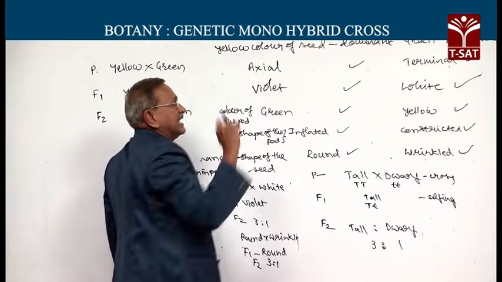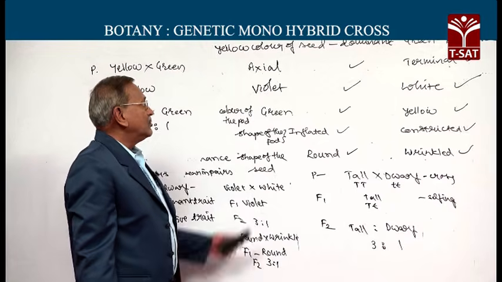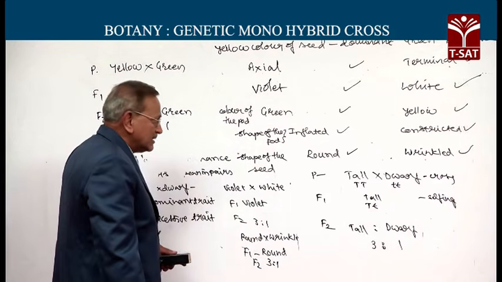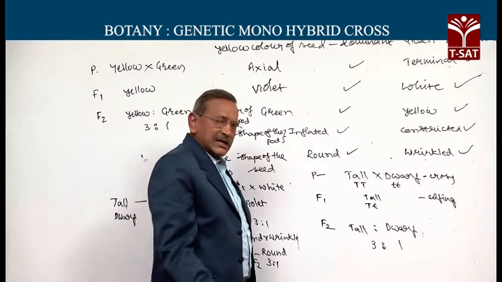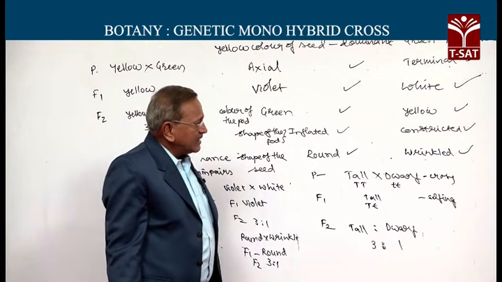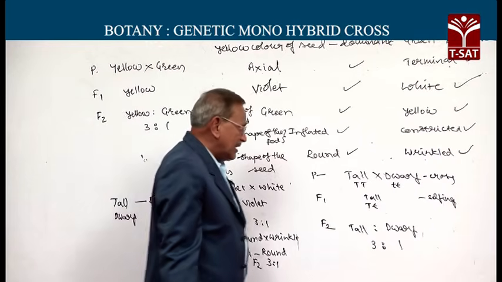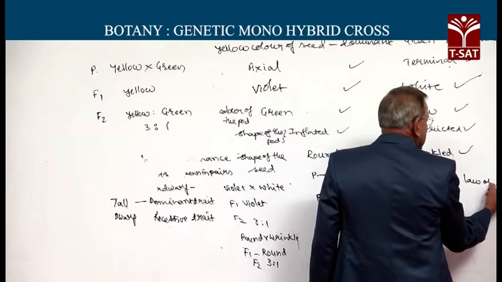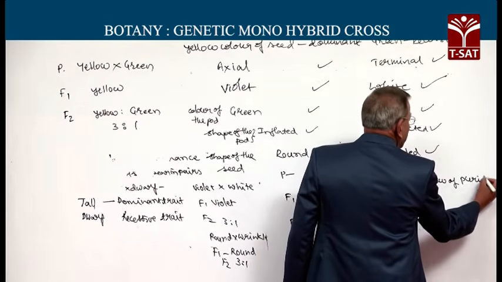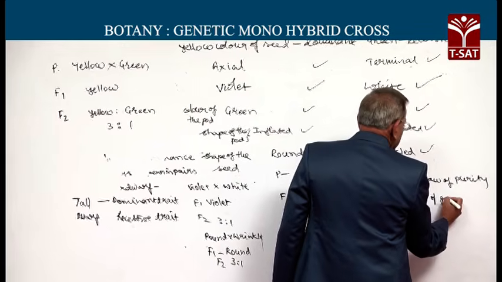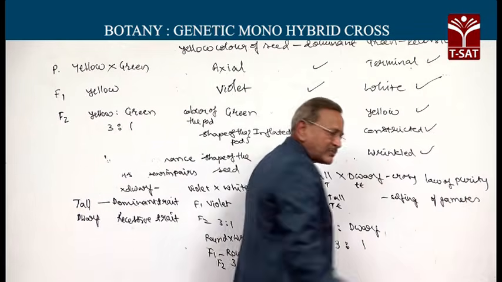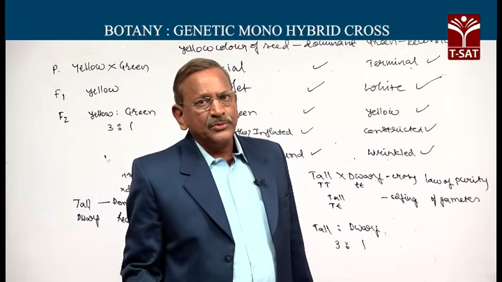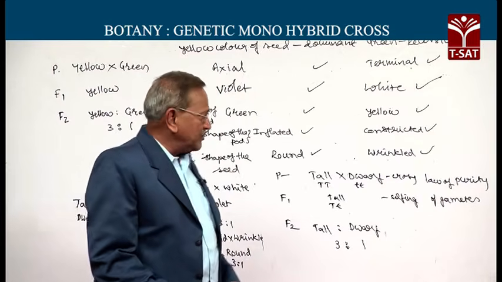In F1 only violet, and in F2 we have both violet and white, not any kind of intermixing. This points to another fundamental aspect, the law of purity of gametes. The first principle is the law of dominance, whereas the law of purity of gametes is the second principle.